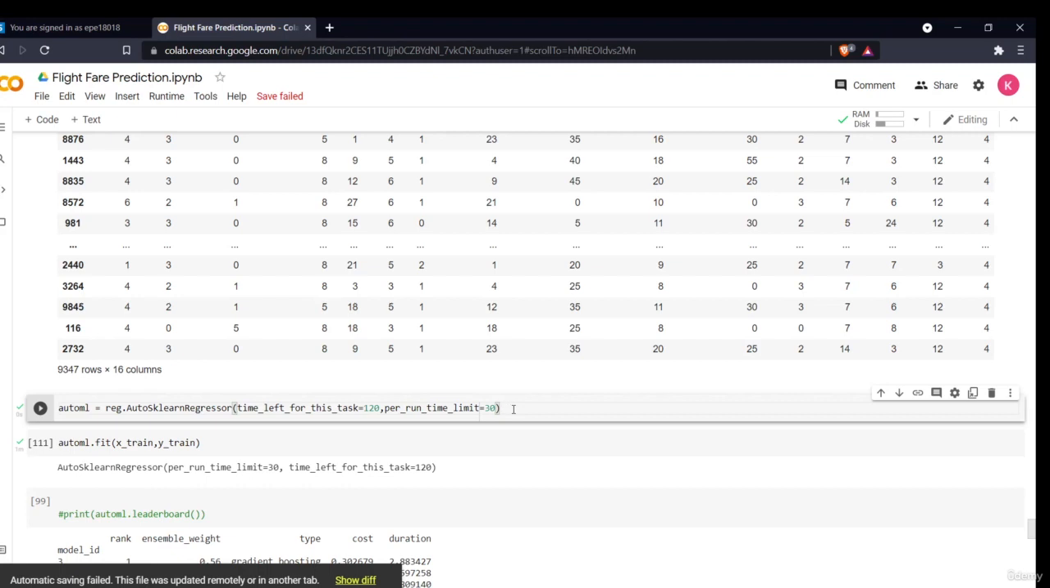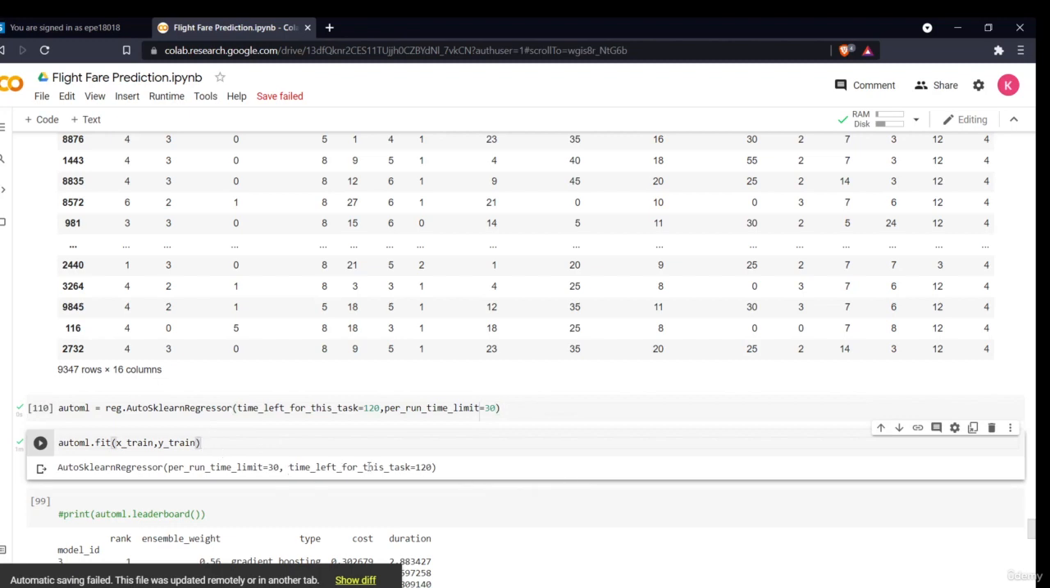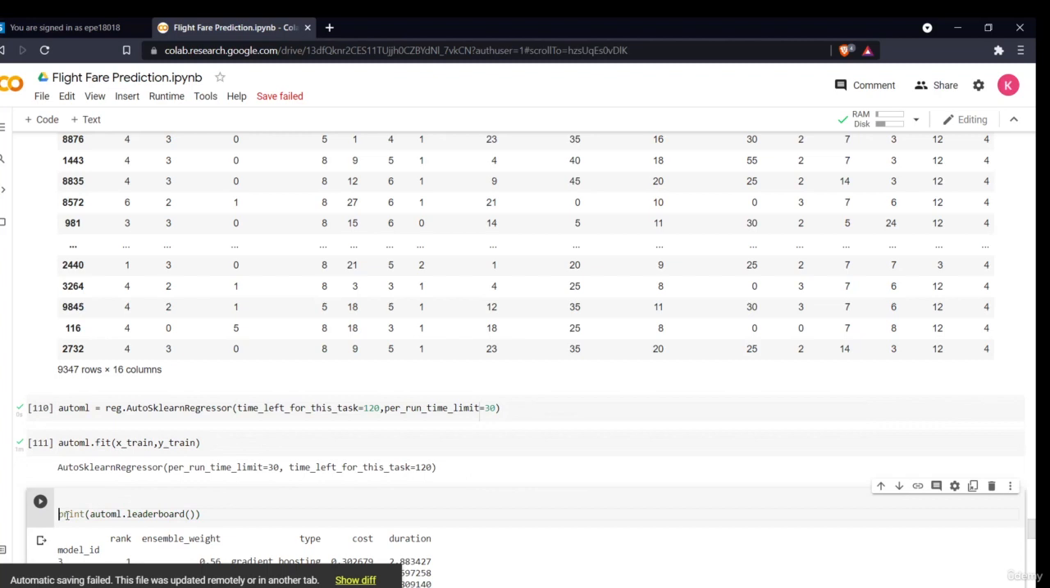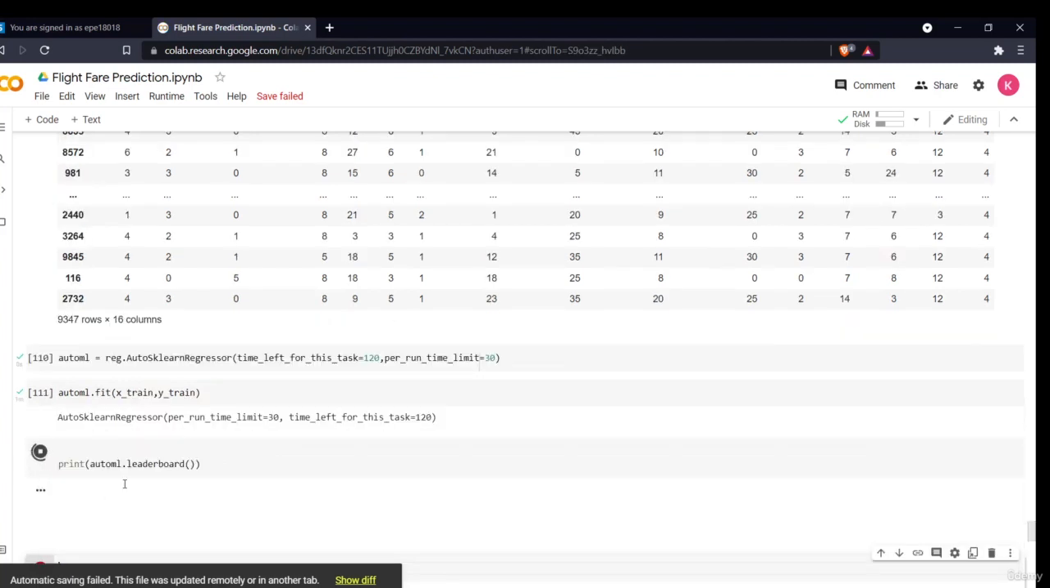If I use 180 seconds, then it will run for around 180 seconds, then it will fit my model according to that. You can see how much time it takes to fit your model more properly, and it will give you a higher accuracy. Now it will fit your model, it will take around 120 seconds. I have already fitted it. Now what we can do is print a leaderboard.